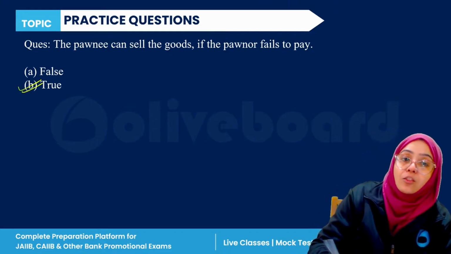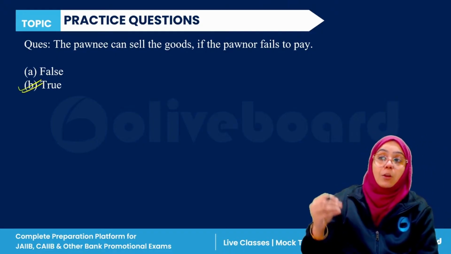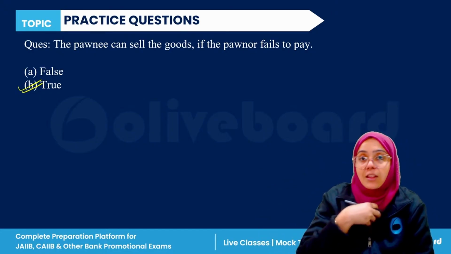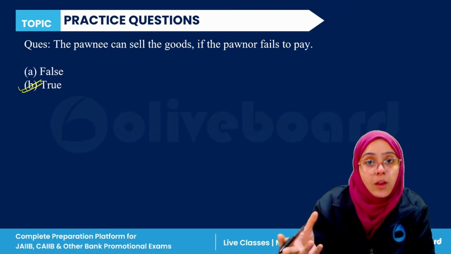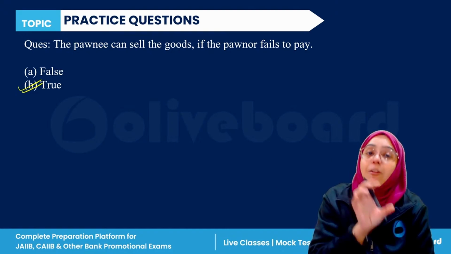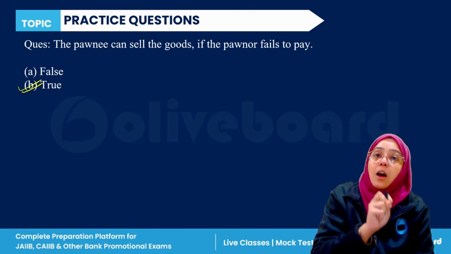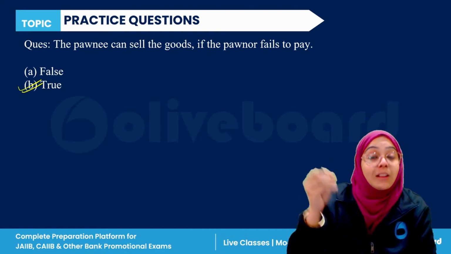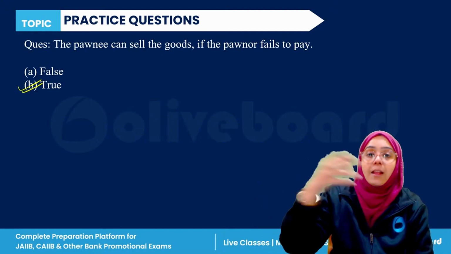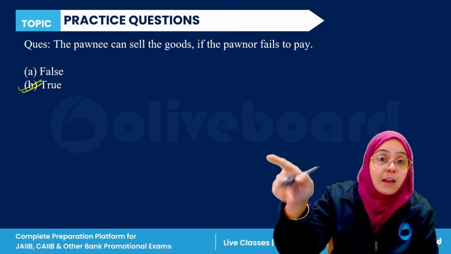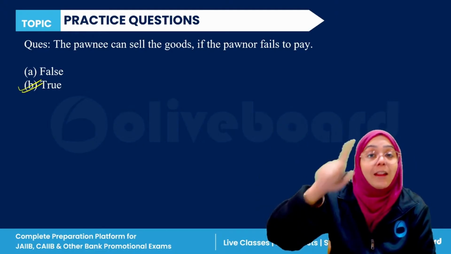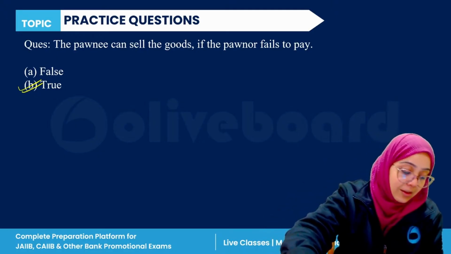It is true. Contract of bailment means when goods are delivered by one person to another person for some specific purpose. For example, if I'm leaving for the USA tomorrow and I have a very good car and want it to be safe, I give that car to a garage for safekeeping. This is a contract of bailment. Because I'm giving the car, I'm the pawner, and the garage receiving the car is the pawnee. So the pawnee can sell the goods if I fail to pay. That is true. B is the correct answer here.